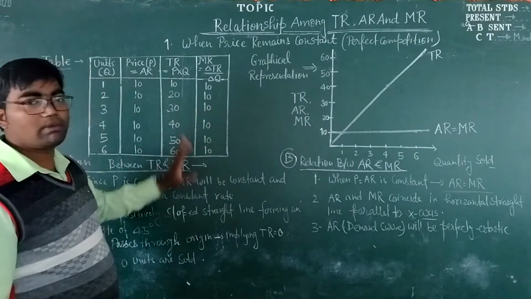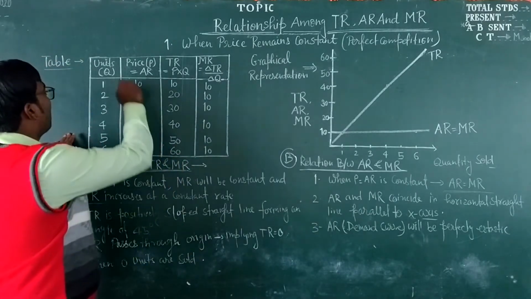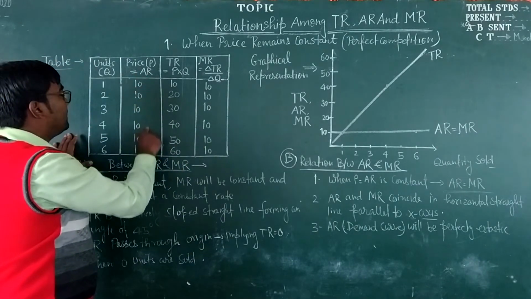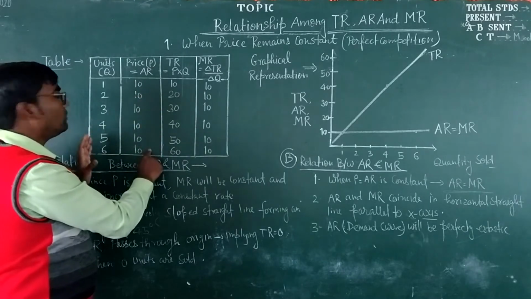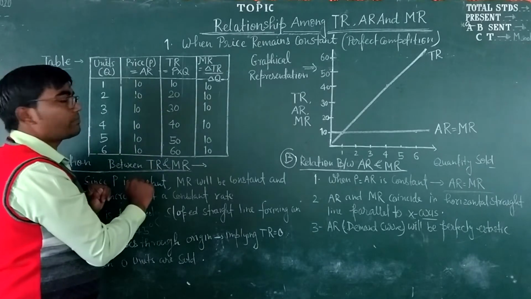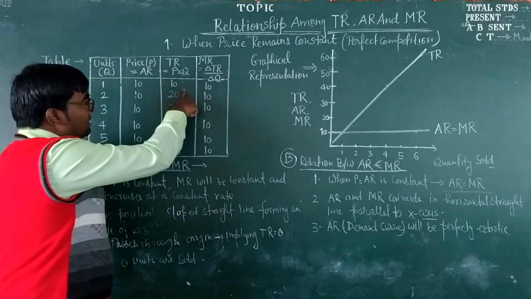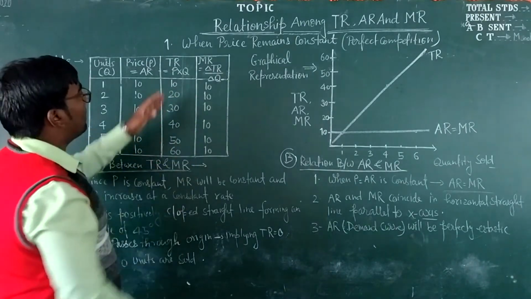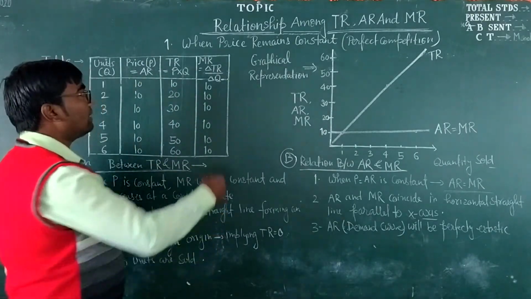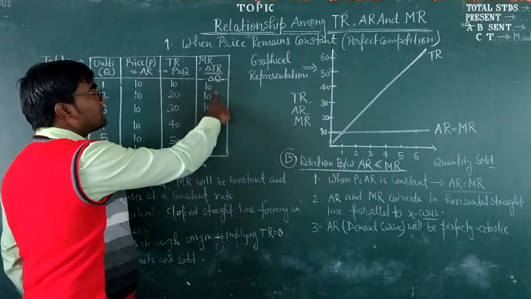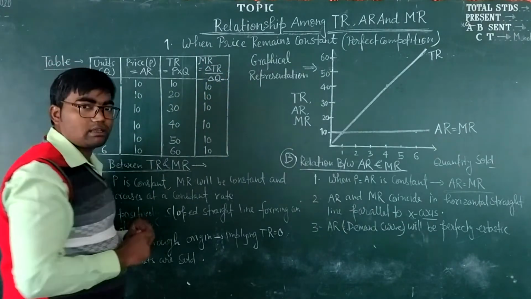With the help of this table, we can see that when the prices of different units of a commodity are constant, there is a constant increase in the total revenue, and marginal revenue is just equal to the prices.